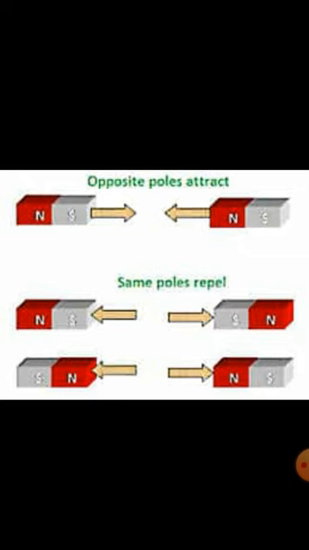This attraction or repulsion between the magnets can be considered as another form of pull or push. So we can conclude that force is exerted by the magnet on the pin or another magnet without being in contact with it. So we can say magnetic force is a non-contact force.